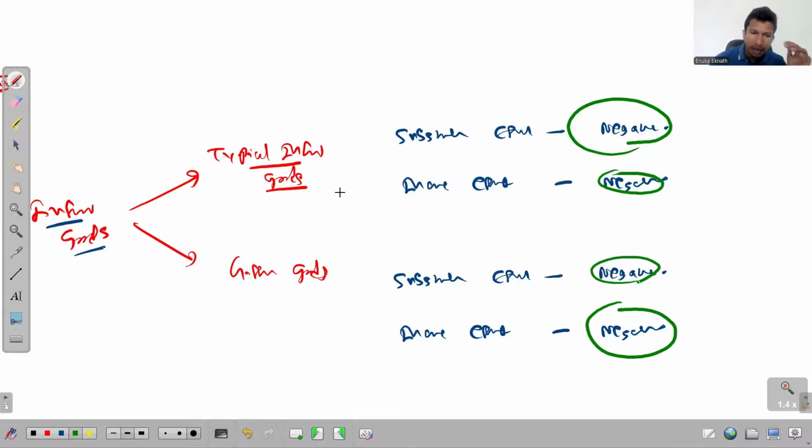So in typical inferior goods, the substitution effect dominates, so that there will be a negative relationship between P and QD. But since the income effect dominates the substitution effect when it comes to Giffen goods, there is a positive relationship between P and QD.